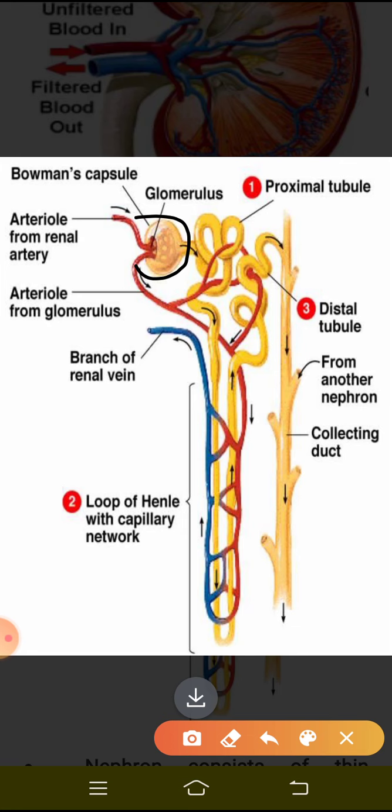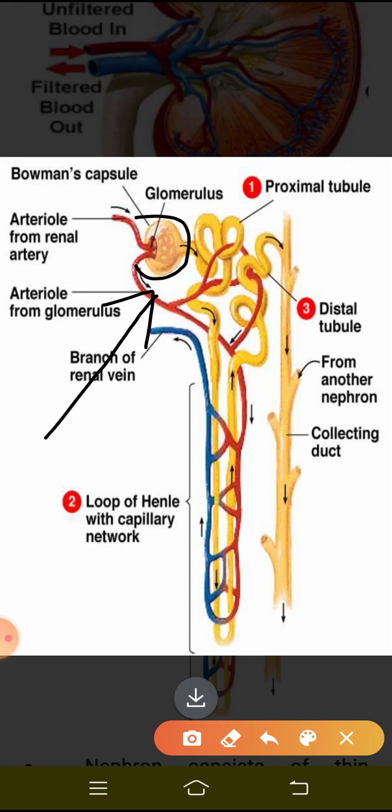From where do these capillaries arise? You should know about it. Actually, these capillaries arise from the arteries. I repeat, the capillaries arise from the arteries. They carry the blood which contains the waste as well as the excess water from the various parts of our body.